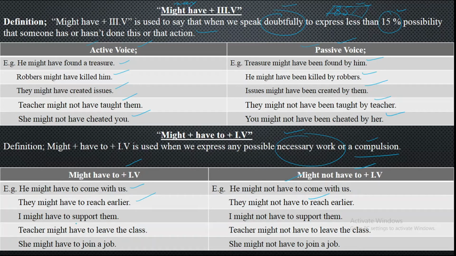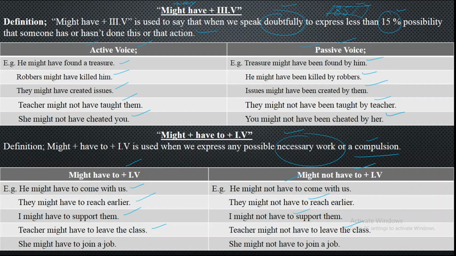I might have to support them. Here, I am not willing to support them, but that is my compulsion, to express any possible necessary work or compulsion. And I might not have to support them. Teacher might have to leave the class. Here, time has gone, and he might have to leave the class. That is compulsion that he is still there, but he might have to leave the class. And teacher might not have to leave the class. Time is remaining, but he has left. Then you will be using it in this sense.